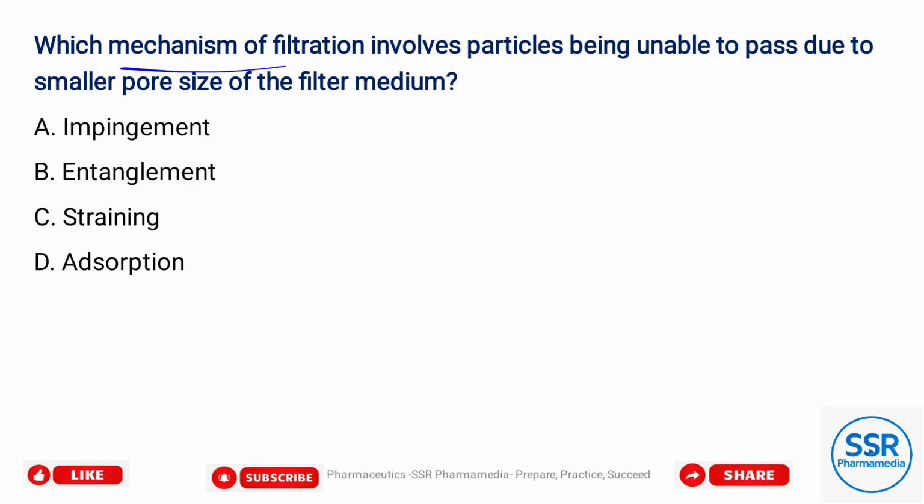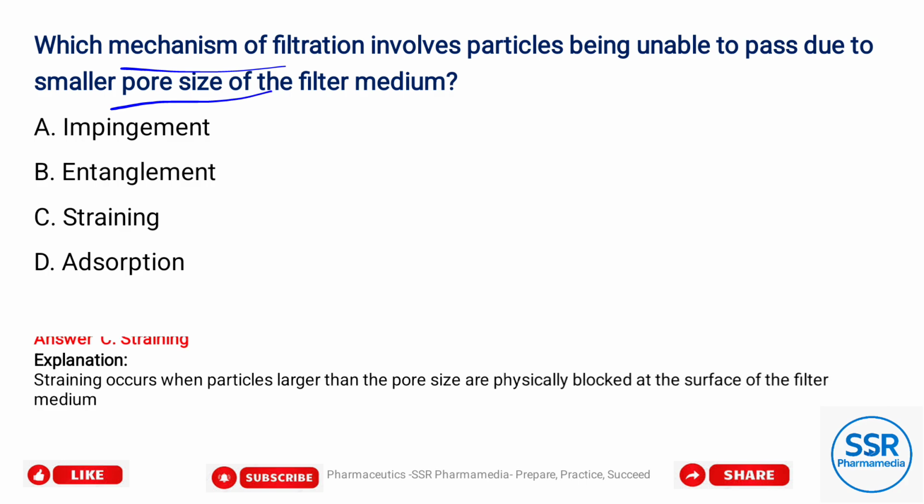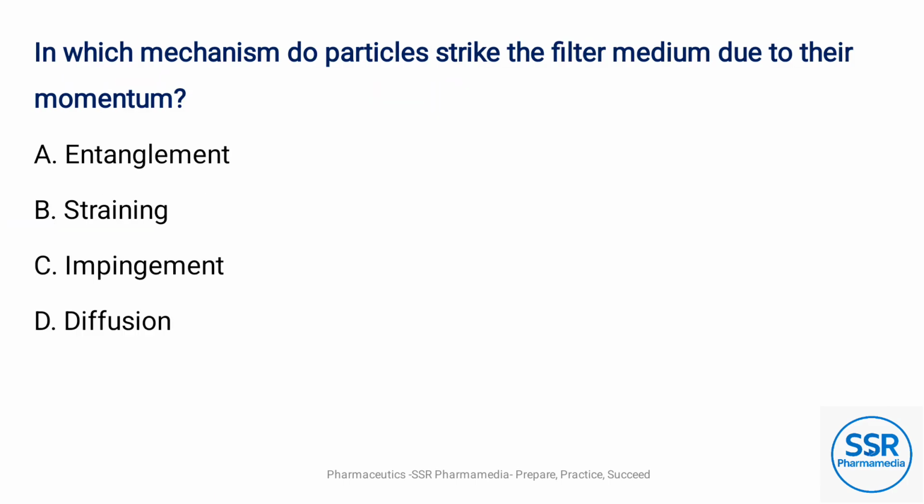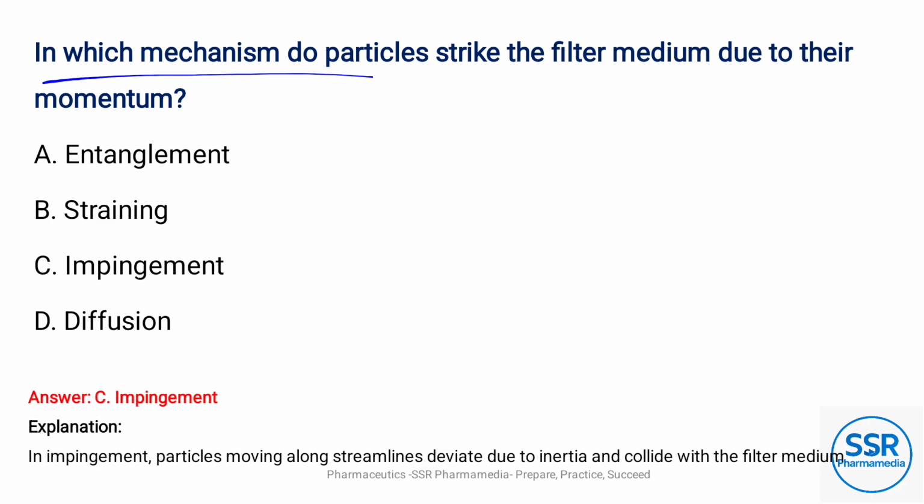Which mechanism of filtration involves particles being unable to pass due to the smaller pore size of the filter medium? Option C, straining. In which mechanism do particles strike the filter medium due to their momentum? Option C, impingement.